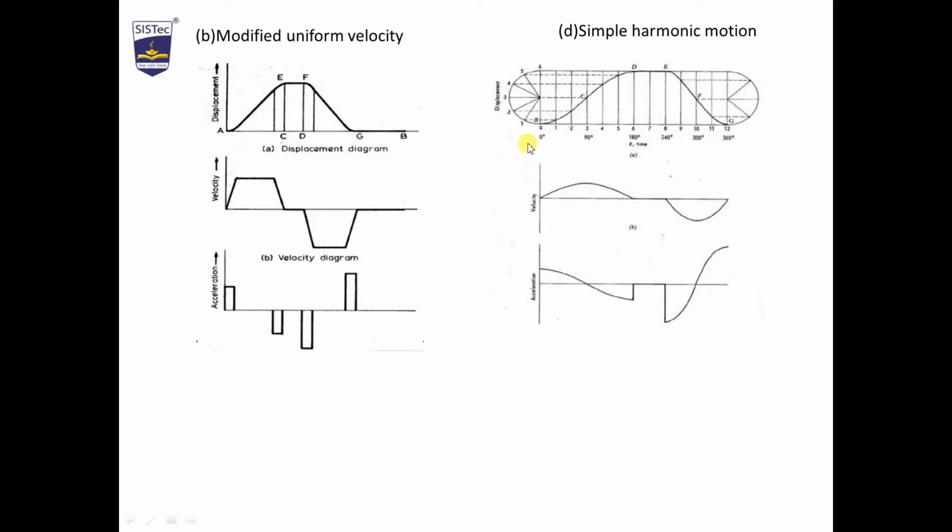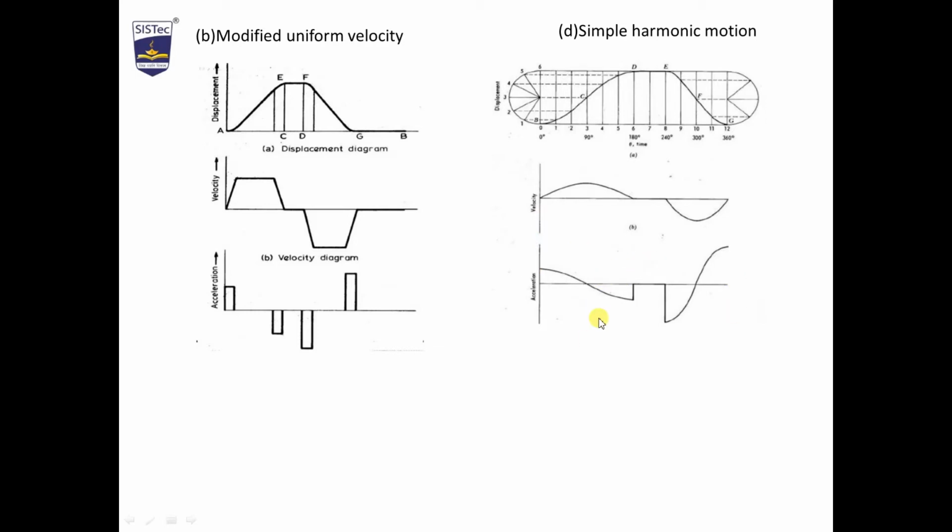Horizontally divide into angular parts, which are given by outstroke and return stroke as in the question. Now draw the vertical lines by dividing the outstroke, return stroke and dwell stroke into equal parts, and divide the circle equally. Draw the horizontal lines, join the horizontal lines with the vertical lines. Where you get the points, you will draw this profile. This is the velocity diagram for simple harmonic motion. This is the acceleration diagram for simple harmonic motion.